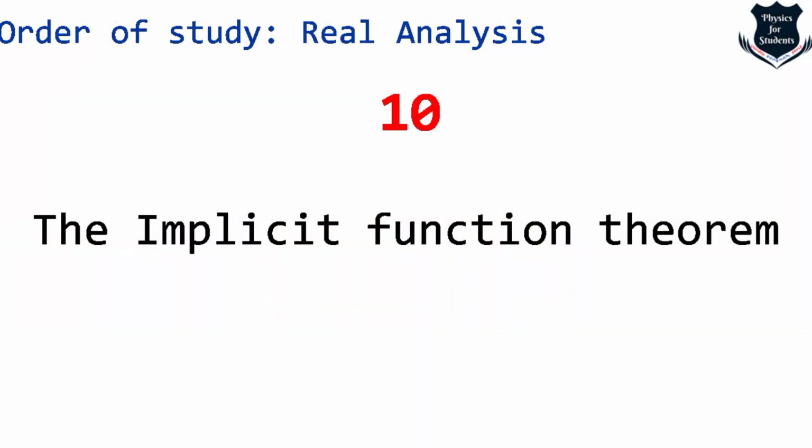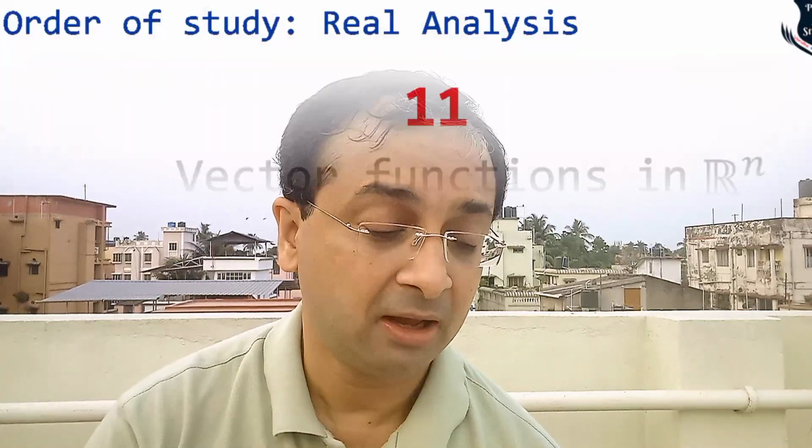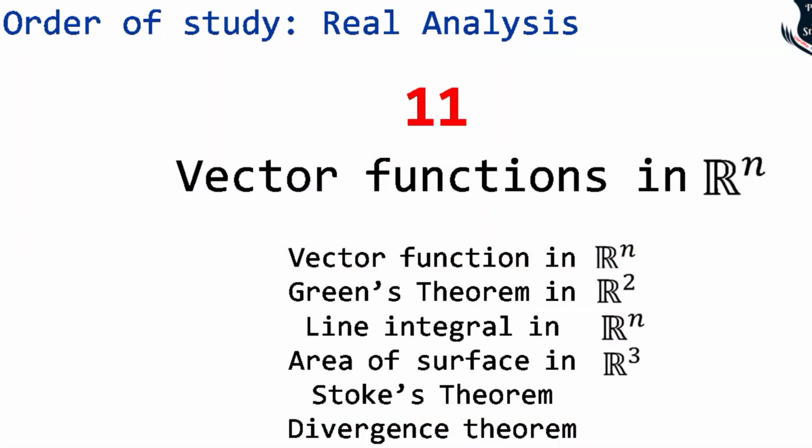The next one is this, the implicit function theorem. It allows relations to be converted to functions of several real variables. So it gets into several real variables. That is why it is called the implicit function theorem. The last part, which is in our sequence, which comes, is this, vector functions in Rn.